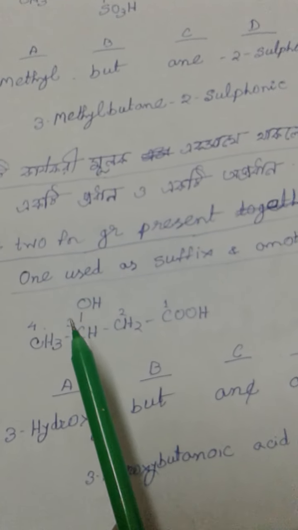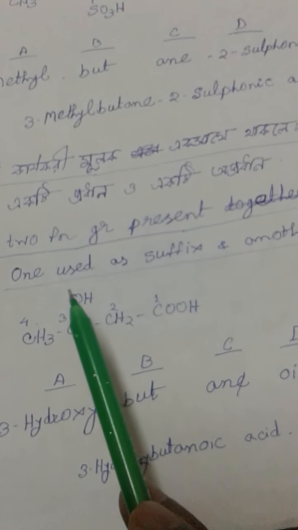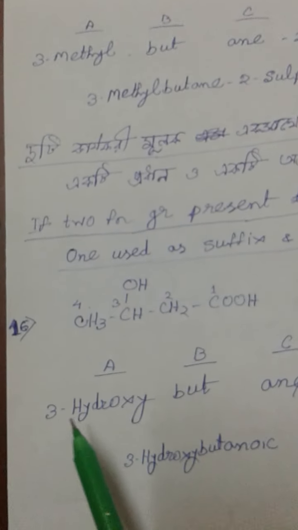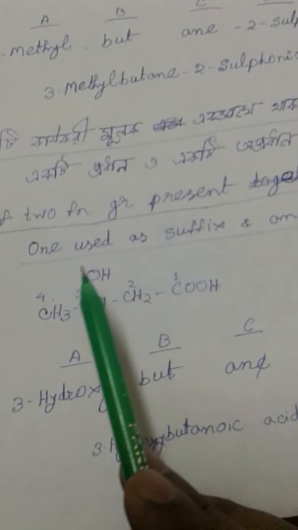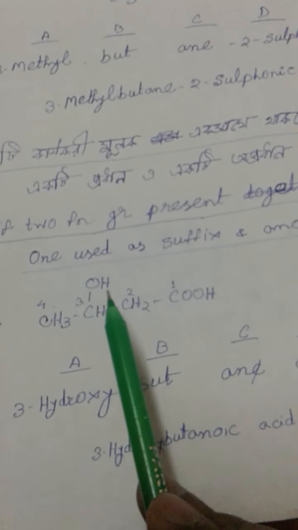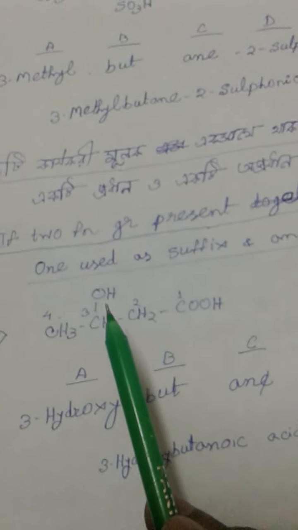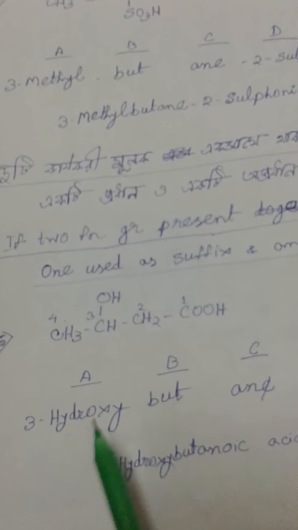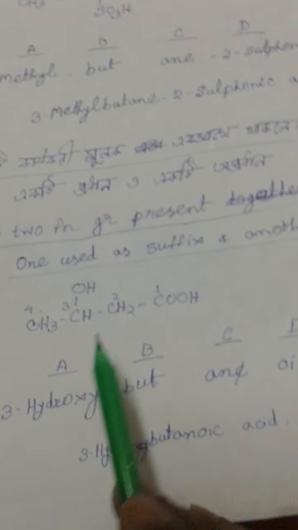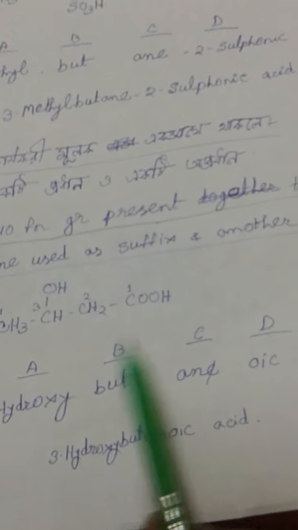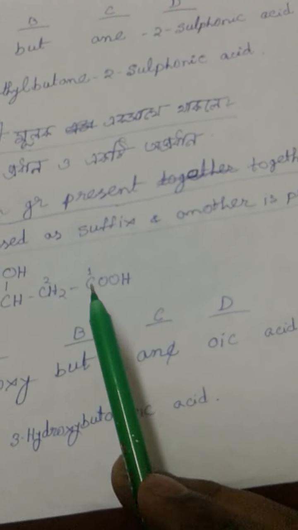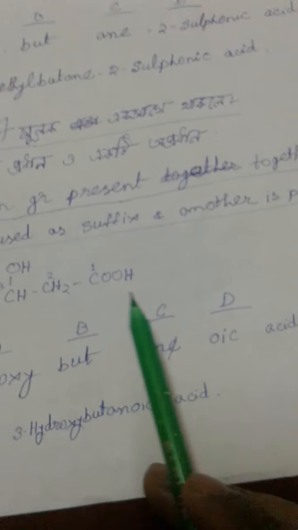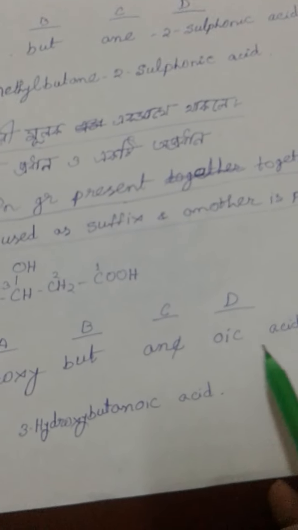The prefix name of the OH is hydroxy, so 3-hydroxy, and as it is a prefix name, in the IUPAC name it behaves as a side chain. So 3-hydroxy, 4 carbons are present, so but, and carbon-carbon single bond, so ane, and COOH is the main functional group, so the suffix name is oic acid, so 3-hydroxy butanoic acid.